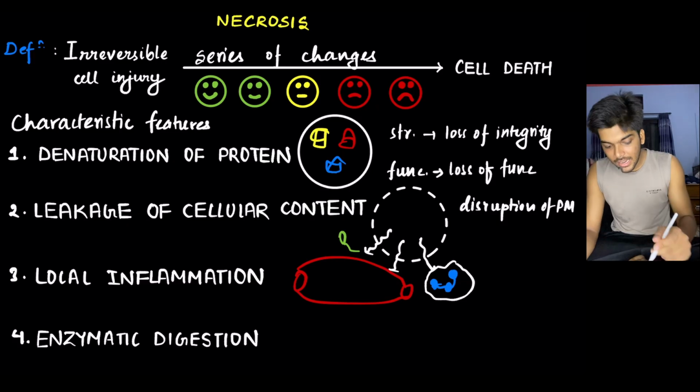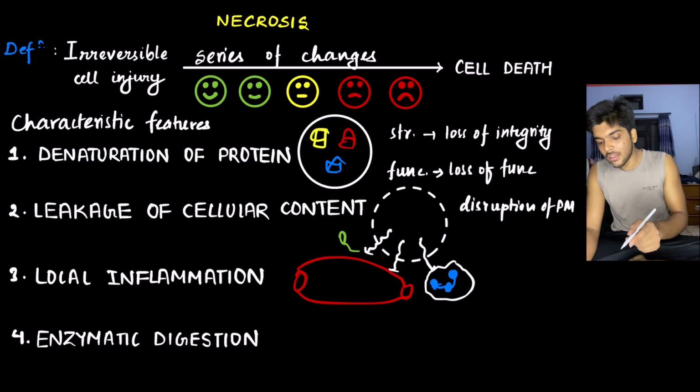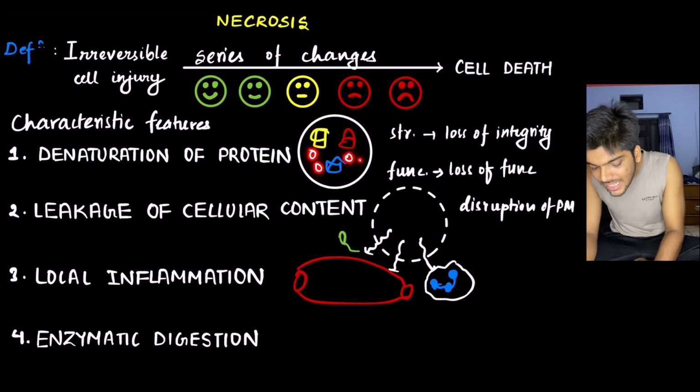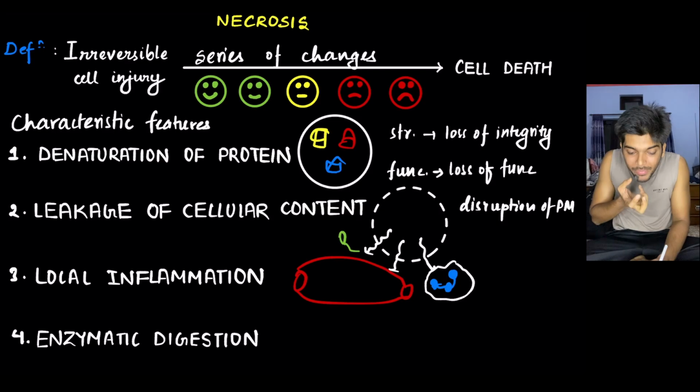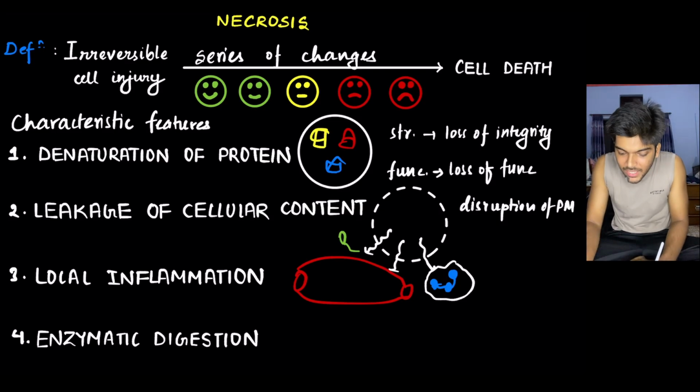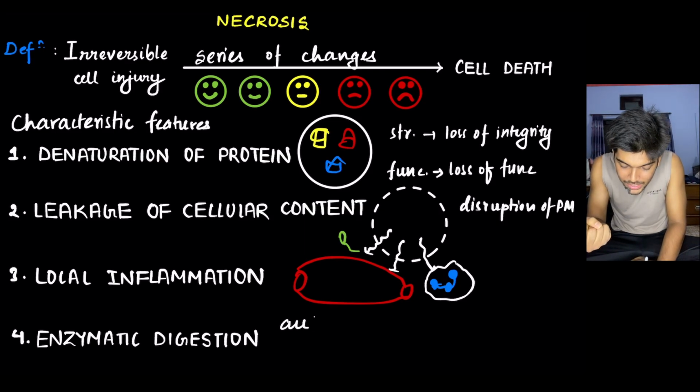Next, enzymatic damage. Due to necrosis, due to damage to the cell, the lysosomes within the cell burst, and the lysosomal enzymes from inside come out into the cell and start eating the cell from inside. The self-eating of the cell by the lysosomal enzymes is referred to as autolysis.